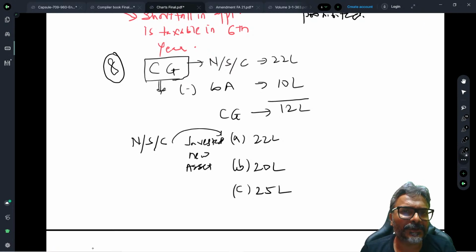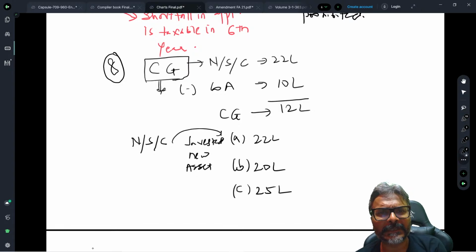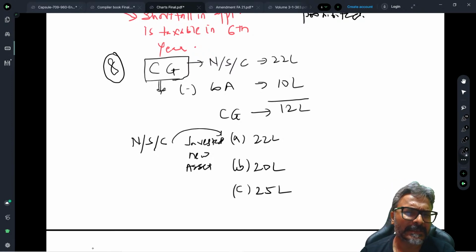The net sale consideration arising on this capital gain amount has been invested in the new asset, in which there are three cases which would be given to you. One is 22 lakhs, where the full net sale consideration is invested. Second is 20 lakhs, where only a part of the net sale consideration is invested. The third one is 25 lakhs, in which case, over and above the net sale consideration is invested. What will be the treatment in this case?